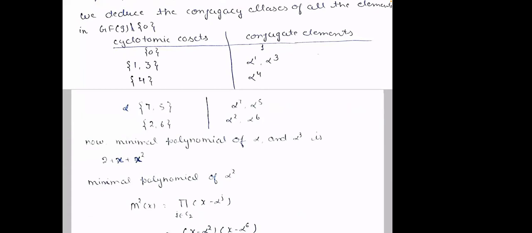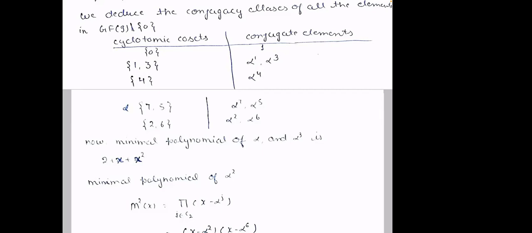No. So why does it not belong? If it belongs, what happens? Alpha is a root of which polynomial? x square plus x plus 2, right? Yes, x square plus x plus 2 has root alpha. So if alpha is in Z3, then x square plus x plus 2 is reducible.